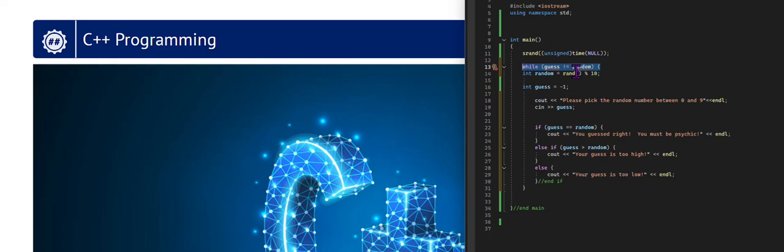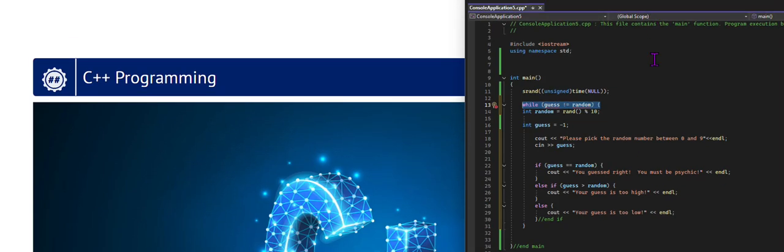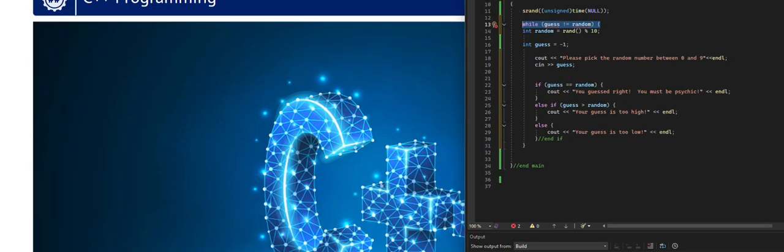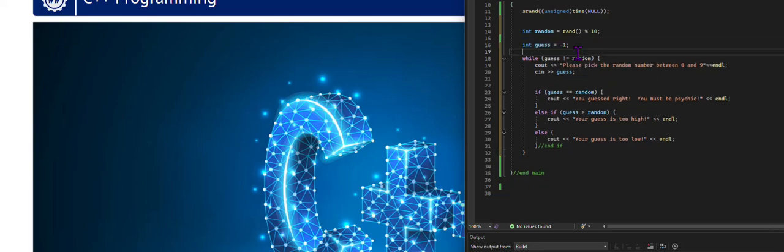So it would pick 5, and if I wrote in 1, it's going to tell me my guess is too low. So this thing would loop again, and let's say it picked 1 the next time. I typed in 2, it would tell me my guess is too high all of a sudden because the random number is different. So I want the random number to get chosen one time and only one time. That's why it's up here. I set my guess, and I set it to -1 because the answer is 0 through 9. So if it's -1, that means I can't accidentally guess the right number automatically here.